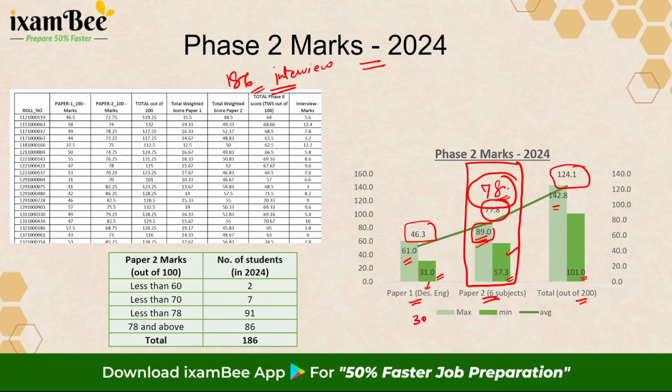To give you the numbers of 186 students, the students who got less than 60 in paper 2 were only 2 students. The students who got less than 70 were only 7 students, while the number of students who got less than the average was 91. 86 students, a little less than 50%, had got above 78 marks.